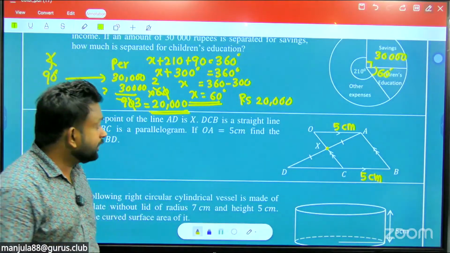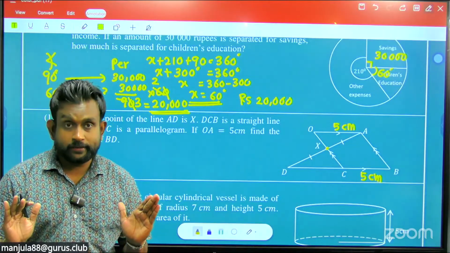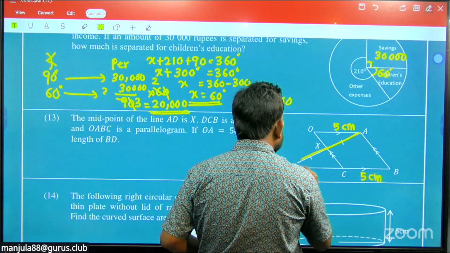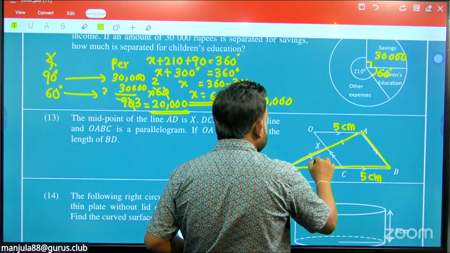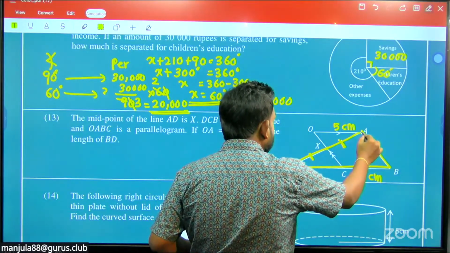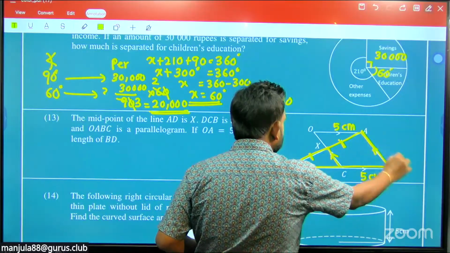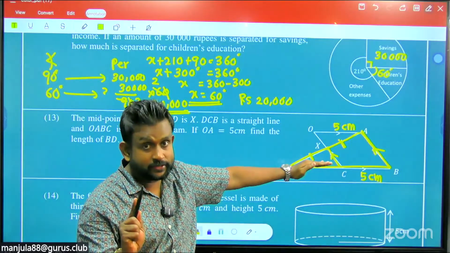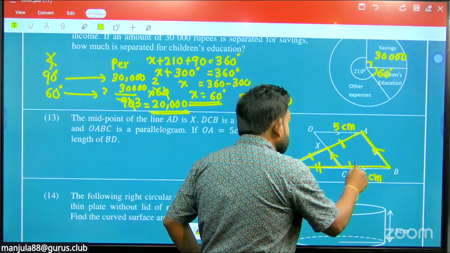Okay, then you can apply the converse of the midpoint theorem. What is that converse? Why? Here you can consider this triangle ADB. One side's midpoint is given, and to one side a parallel line is drawn. Then what happened? This side is bisected. This side is bisected. So that means these two parts are equal.